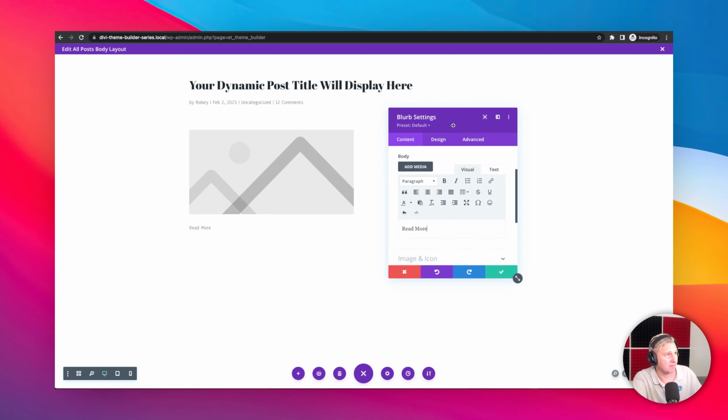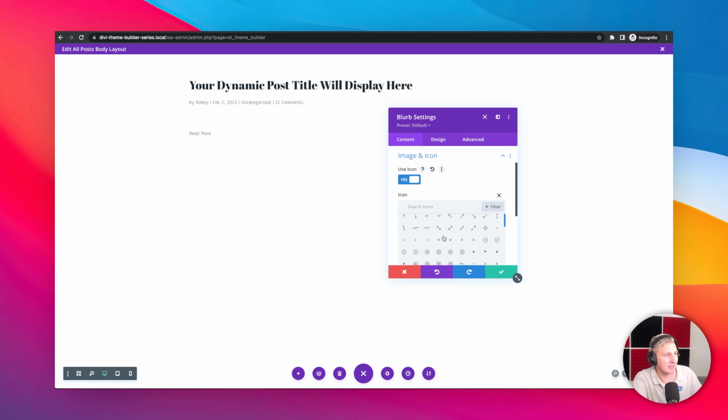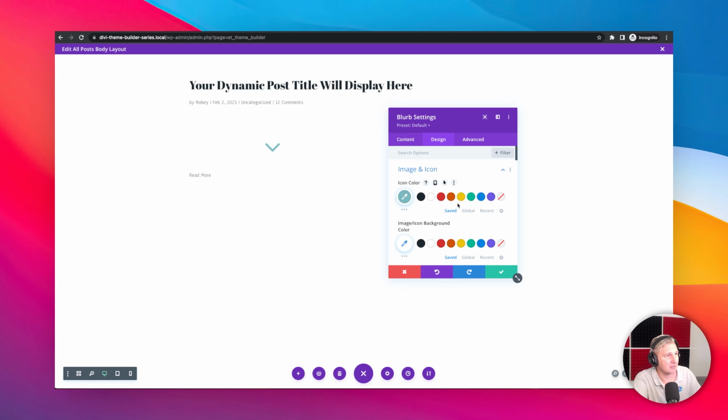I want to use that font over there. And then we go to image and icon. We say use icon instead. And then we can just use whatever is pleasing to us as a down scrolling icon. And let's just use the plain down arrow. And that's that. So we're going to go to the design options now, and then we're going to start styling the colors of this. So I'm going to use this blue color that we used in our header.